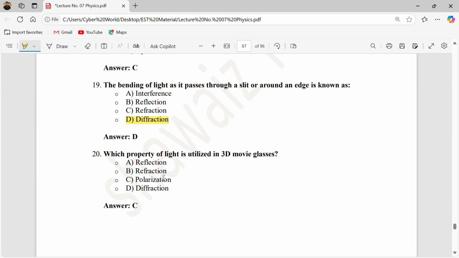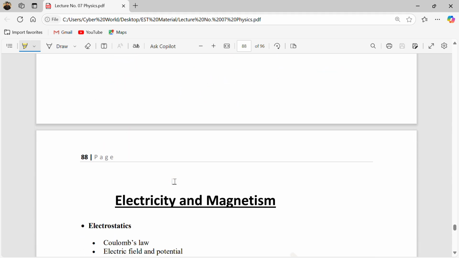Which property of light is utilized in 3D movie glasses? So if you are in a cinema, you are using 3D movie glasses. Which property of light is used in 3D movie glasses? Either reflection, no. Refraction, no. They are using polarization to specify the orientation of light in a single direction perpendicular to the direction of the wave, so you can enjoy your movie in a better illusion. Okay, so the correct answer is answer C.